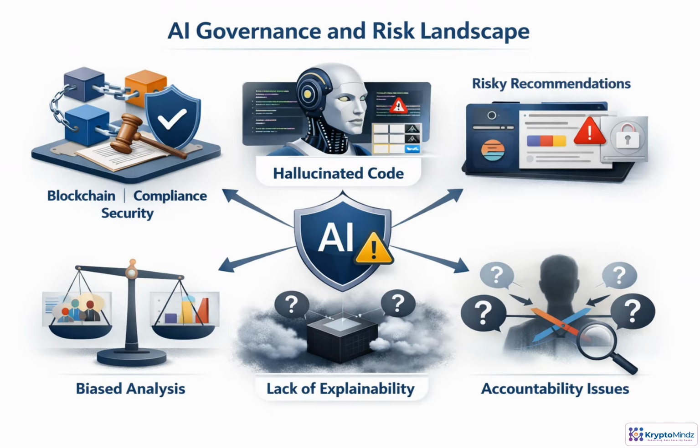AI governance means treating model output as advice that requires control, not as authority. In Besu environments, hallucinated code can weaken node configuration, risky recommendations can violate policy, and biased data can distort anomaly detection. The harder questions are often about auditability and accountability. Who approved the change, why it was trusted, and what evidence supports it. A practical approach is to identify the AI risk, map the system impact, and apply the right control, such as review, testing, logging, or policy gating.